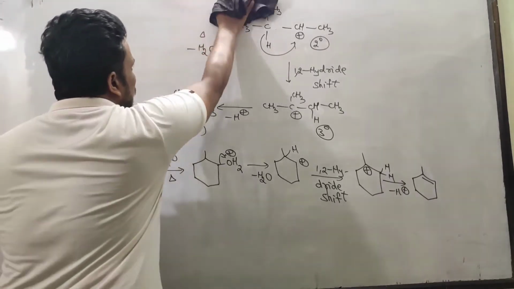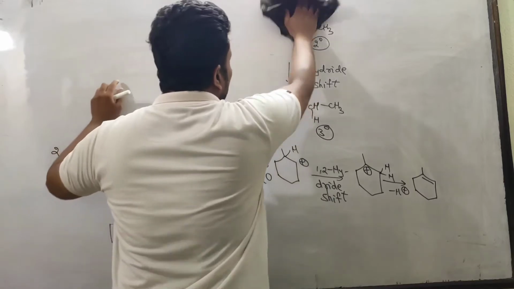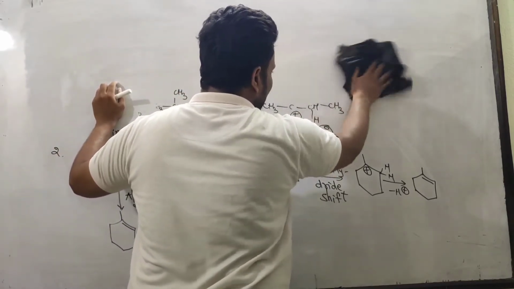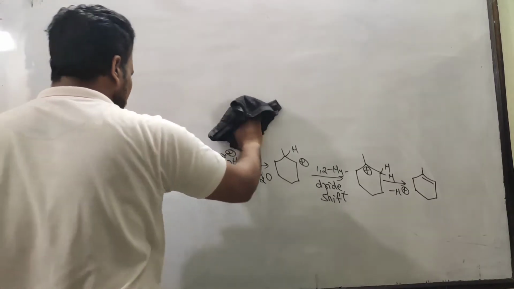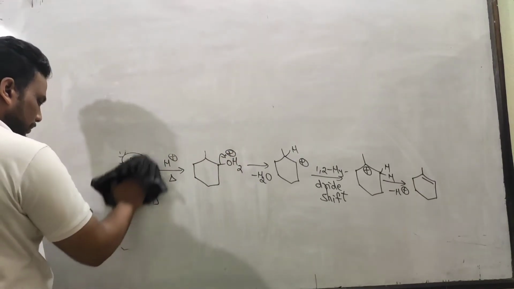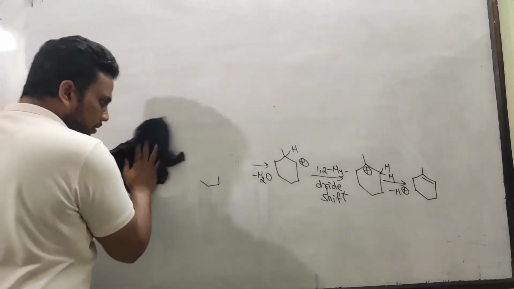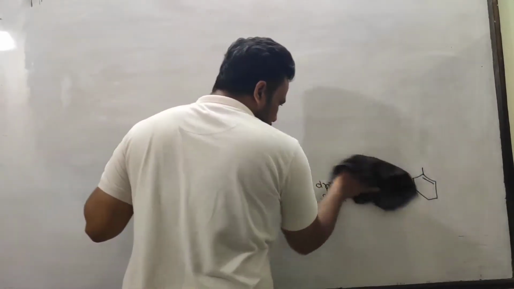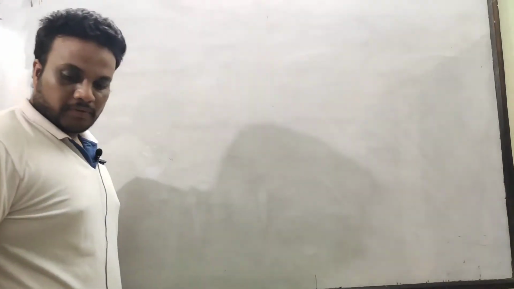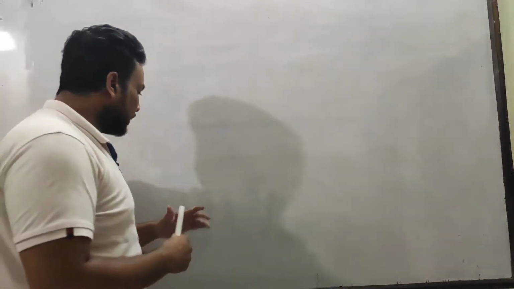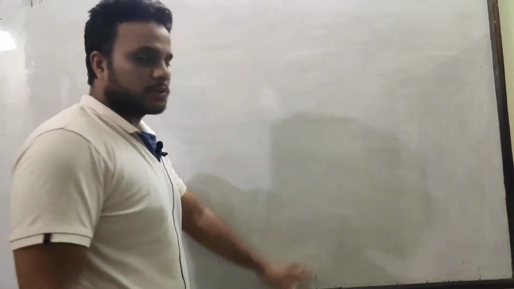So let's talk one more example in which intermediate undergoes ring expansion, because many examples are there, but still we can talk about every category, at least one example from every category. I mean, without rearrangement of carbocation, rearrangement of carbocation, ring expansion.